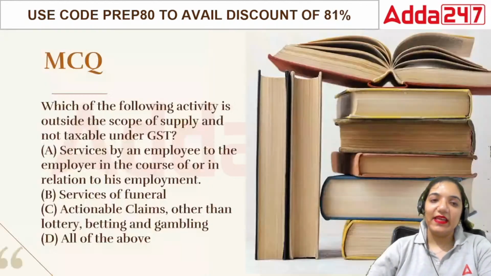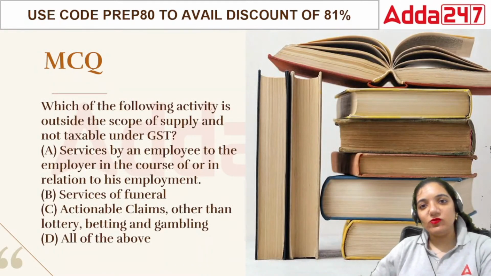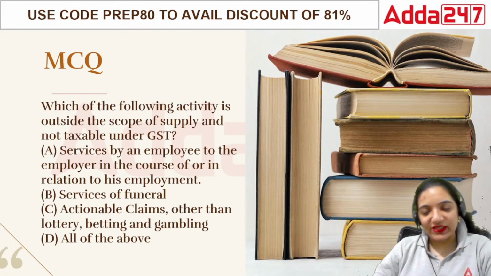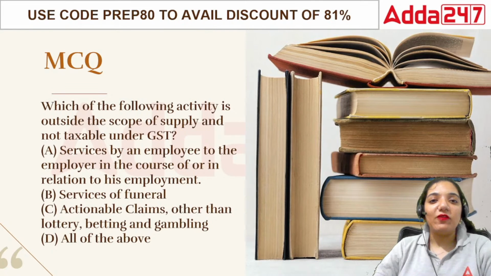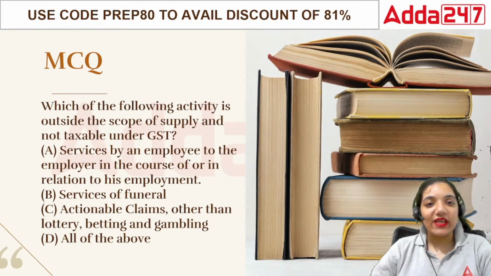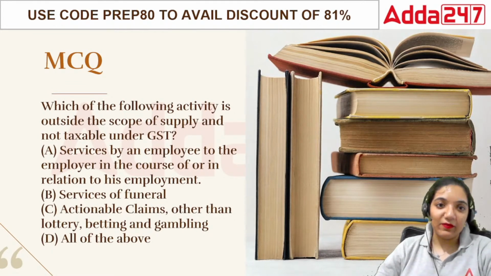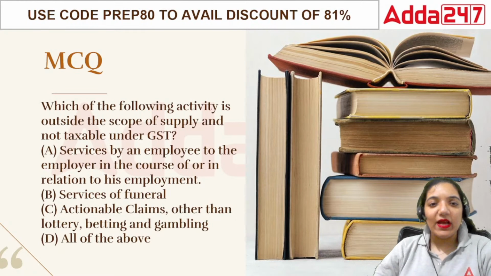Okay? Next question. I told you today's questions are exclusively related to the area of GST altogether. Okay? More or less taxation is there. Which of the following activity is outside the scope of supply and not taxable under GST? Services by the employee to employer in the course of or in relation to their employment, service of funeral, then actionable claims, and then lottery, betting, and gambling, as well as all of the above.